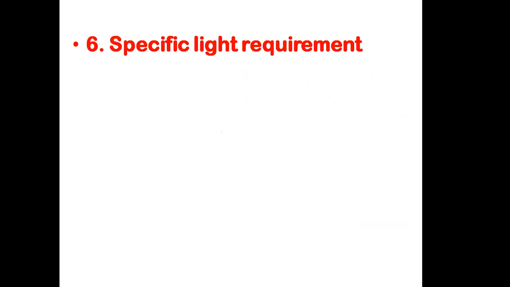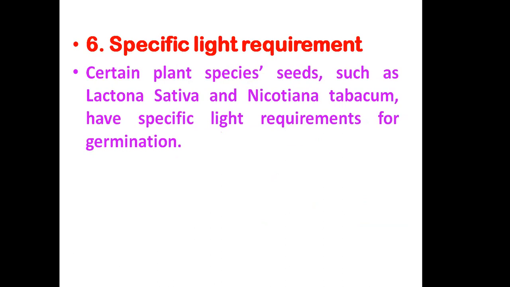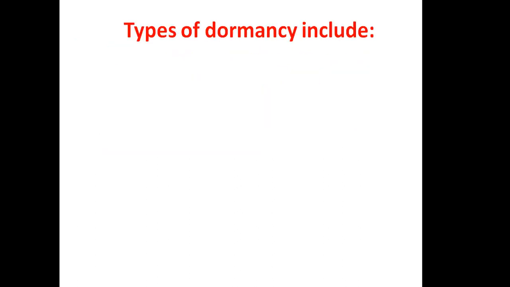The specific light requirement is another condition which leads to seed dormancy in some seeds, because some plants require a specific light time or light period before germination of the seeds. Examples are Nicotiana tabacum and Lactuca sativa. These are species whose seeds will not germinate unless they are exposed to light for some time or for some days. These are the different reasons or causes behind seed dormancy.